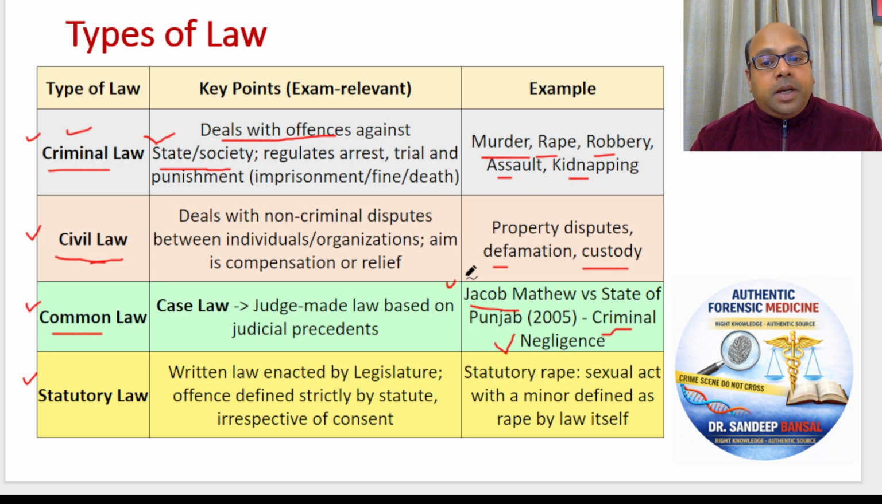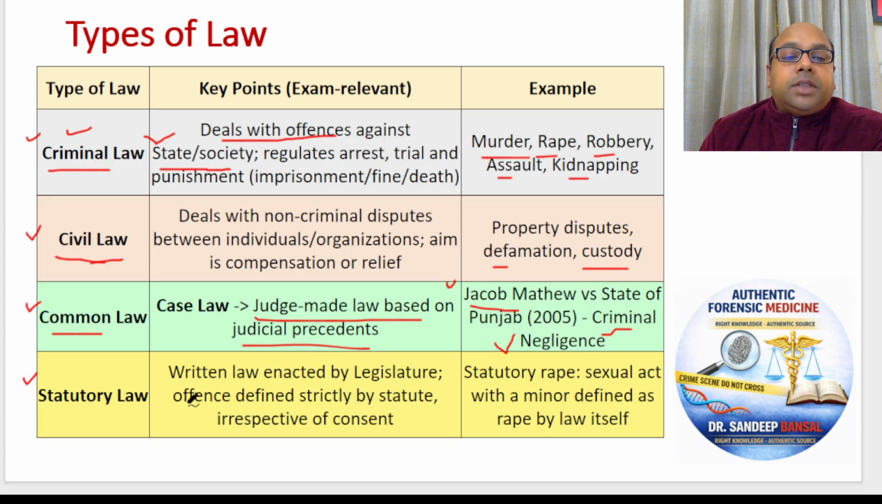Now this judgment has become a case law to be followed by others. Because there is no law, this judgment of the Supreme Court now will act as a case law, common law. So what is case law? Judgment made law based on judicial precedents. Because there was no other such case, now this is a guideline by Supreme Court. Now, in future all cases, this guideline will be followed.